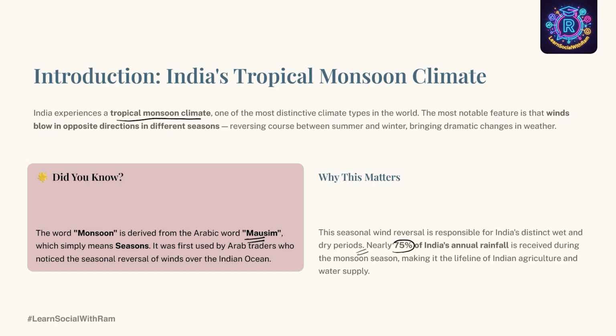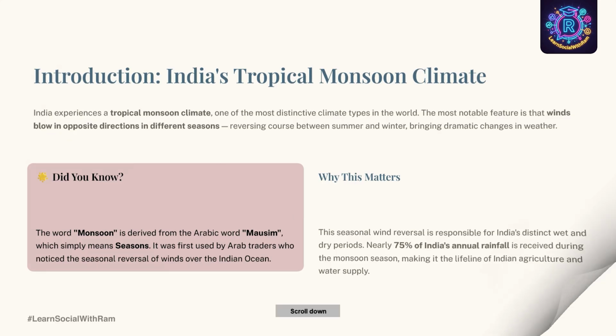Almost 75% of India's annual rainfall comes during the monsoon season. That is why the monsoon is extremely important for India. You can expect a 1-mark question asking: India has which type of climate? The answer is tropical monsoon climate.